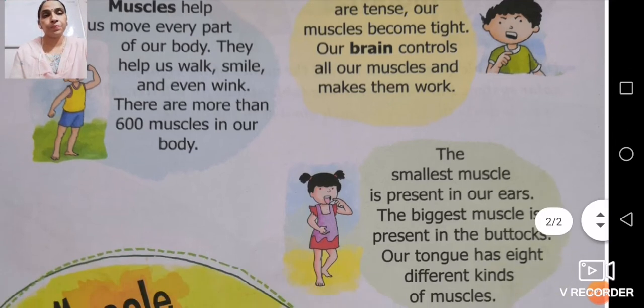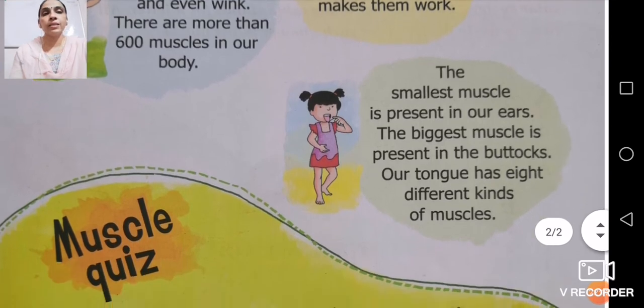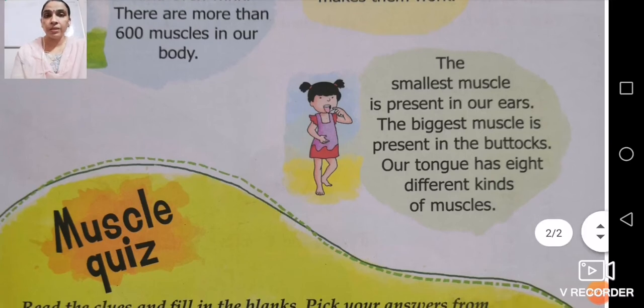Next is the smallest muscle which is present in our body, that is present in our ear with the stirrup, and the biggest muscle is present in our buttock. Our tongue has 8 different kinds of muscles, that you will underline, that is very important. Our tongue has different types of taste buds, and all these taste buds are provided with different types of tissue. So our tongue has 8 different kinds of muscles.